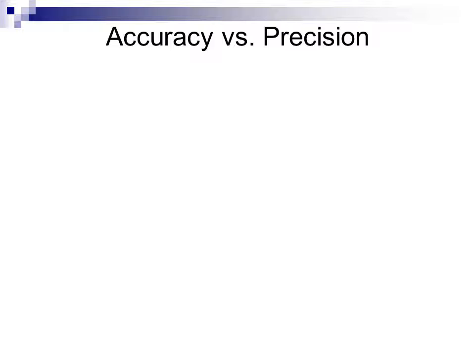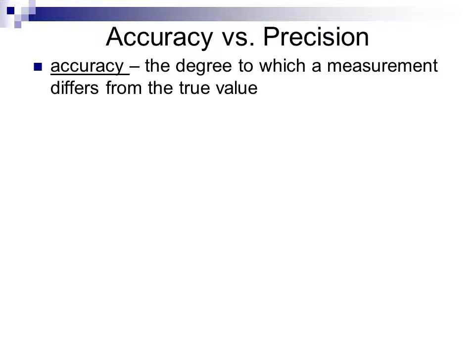Now in science, accuracy and precision are two different concepts. Accuracy refers to the degree to which a measurement of something differs from its actual value. We can never know the actual value of something we're measuring. We're always going to be estimating it, which is the whole point in measuring it in the first place.